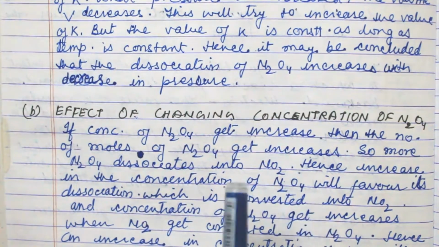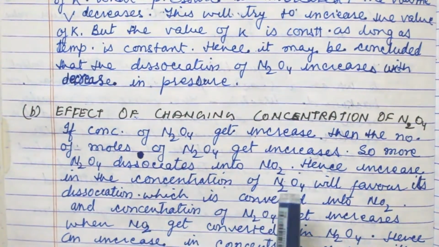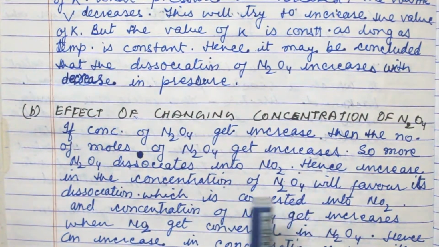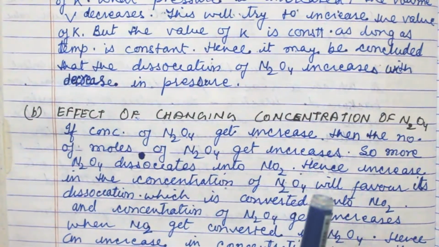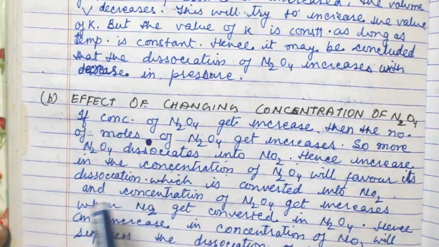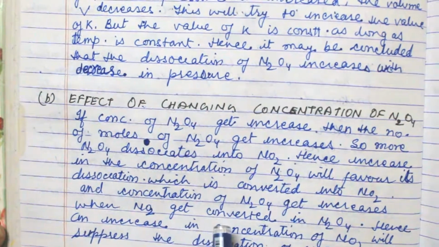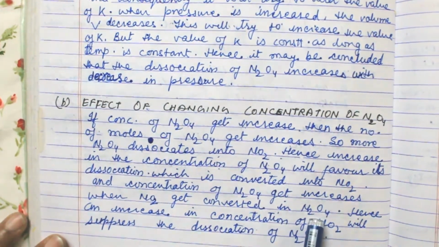If we continuously increase the concentration of N2O4, then its dissociation also increases, and the product NO2 also increases. And the concentration of N2O4 increases when NO2 gets converted into N2O4.